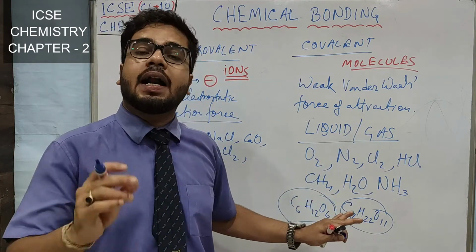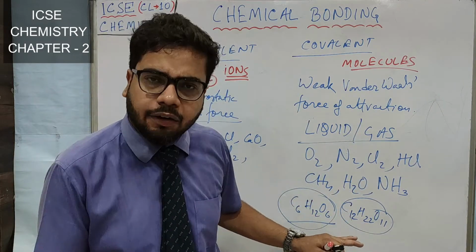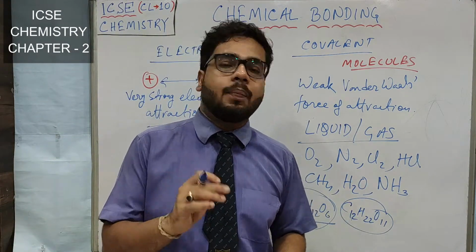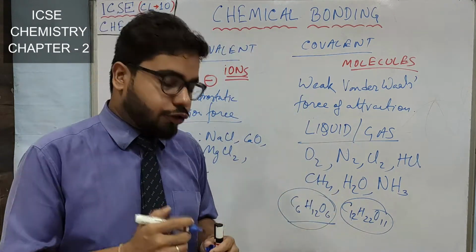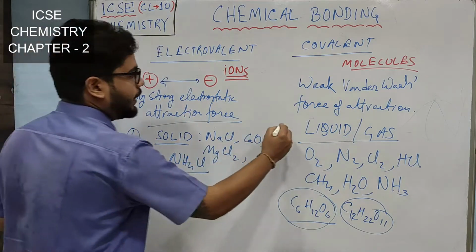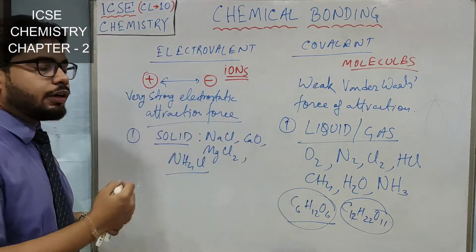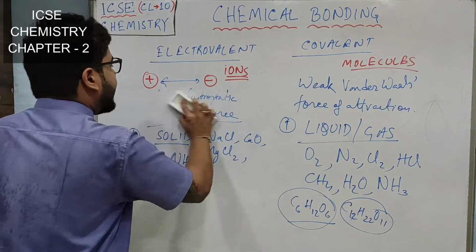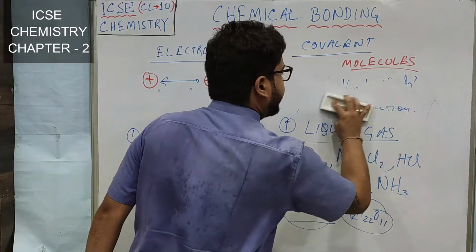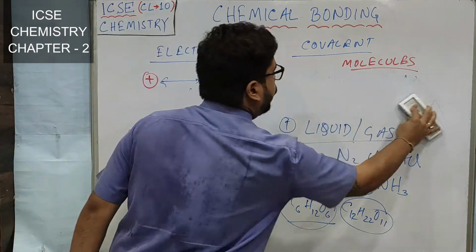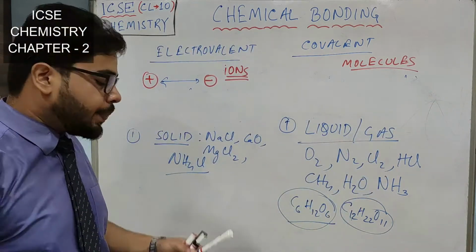If you are asked to name the compound, you won't be writing the formula, you will be writing glucose or cane sugar. So I hope till here you have understood. So the first reason is what? Their physical state. Their physical state we compare. We have understood that electrovalent molecules are generally solid, whereas covalent molecules are generally liquid or gas.